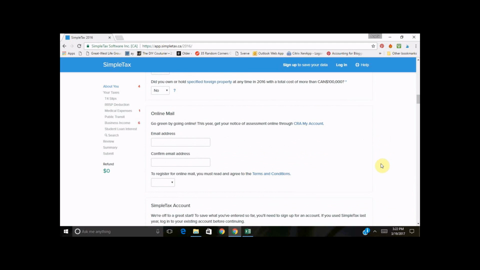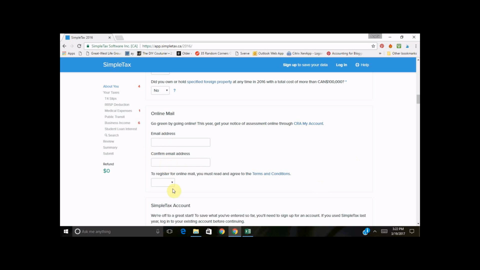And then what you can do is you can also request to get your notice of assessment through your CRA My account, as opposed to waiting to get it in the mail. If you do not have a CRA My account, I highly recommend signing up for it. It just keeps all of your information, all of your notice of assessments online. If you've ever been in a situation where you need to provide a notice of assessment, say in order to get a mortgage and you don't know where it is, having your CRA My account makes it really handy because all you do is just log in.